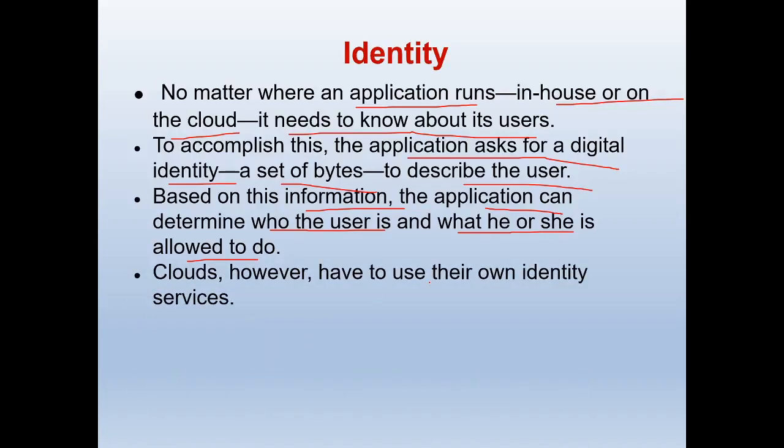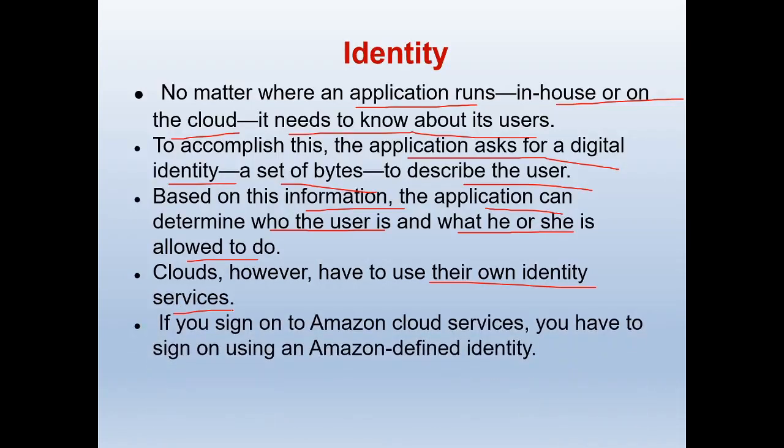Clouds, however, have to use their own identity services. If you sign on to Amazon Cloud Services, you have to sign on using an Amazon-defined identity. Every cloud provider has a different way to identify the users, and every organization has its particular format, and according to that format the users have to register.